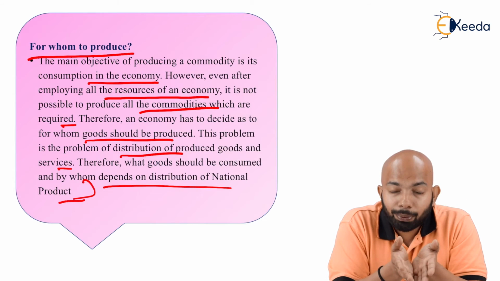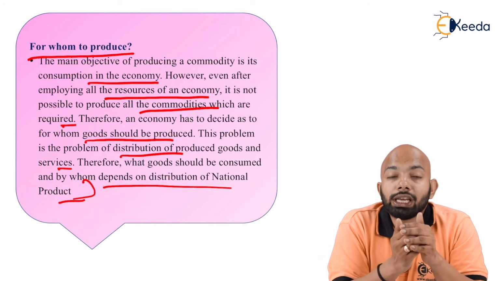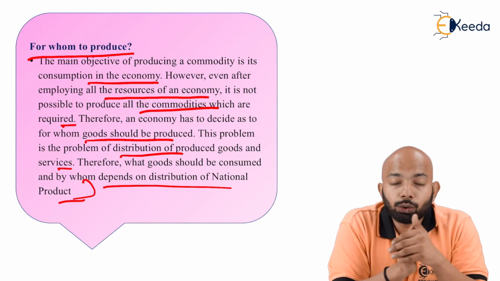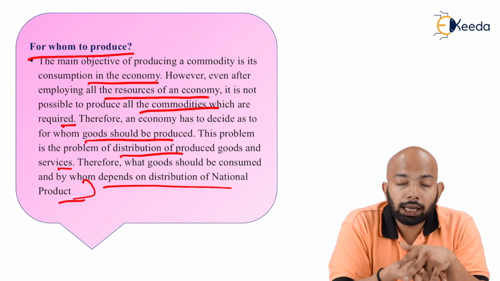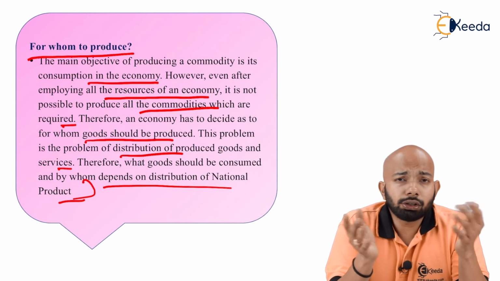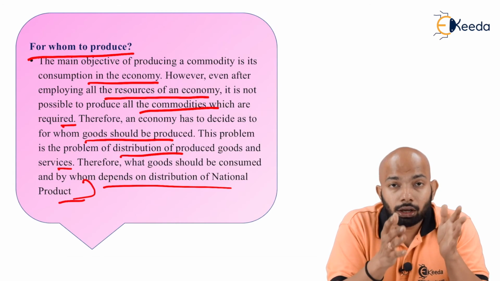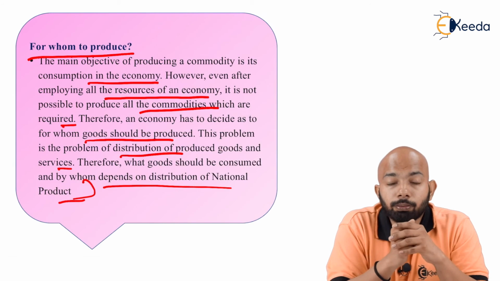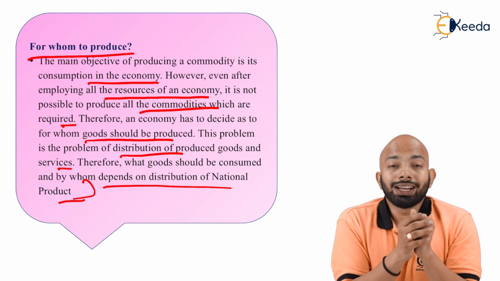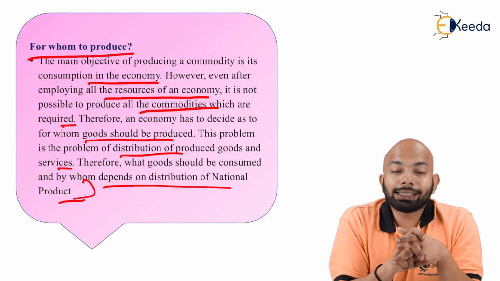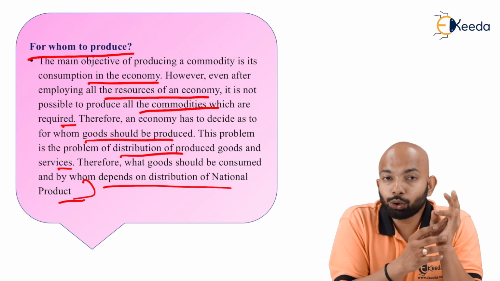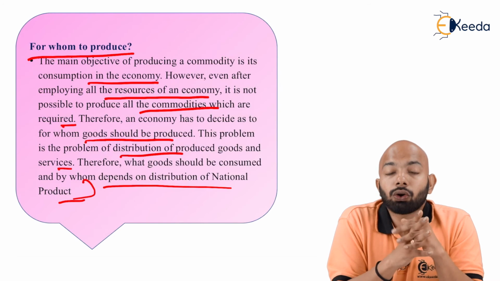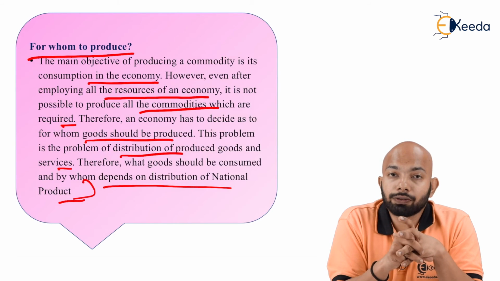If you can produce certain goods which are very highly consumed in your own country, and that are also consumed in other parts of the country, you can absolutely go ahead and produce those goods. Hence, for whom it is supposed to be produced is one of the major important problems. So with all these things, we have completed the three questions: what to produce, how to produce, and for whom to produce. These are the central problems of an economy.